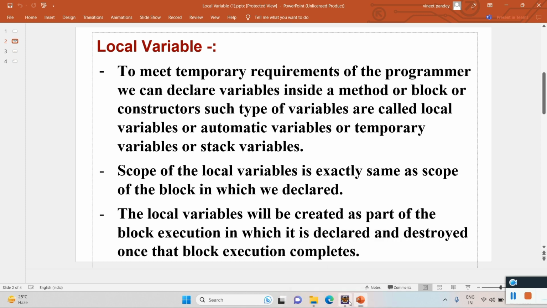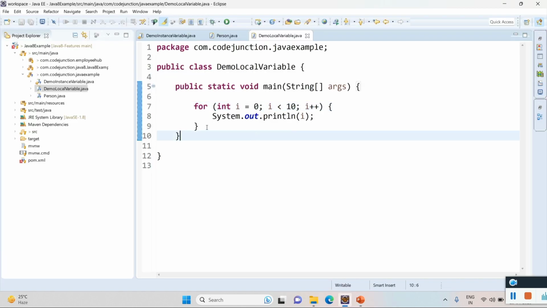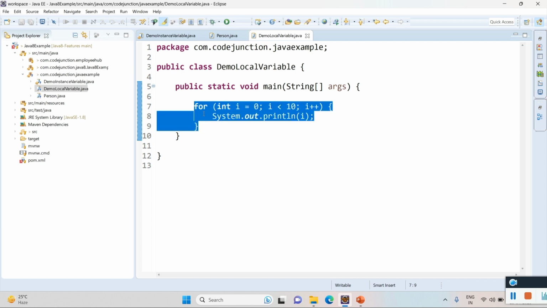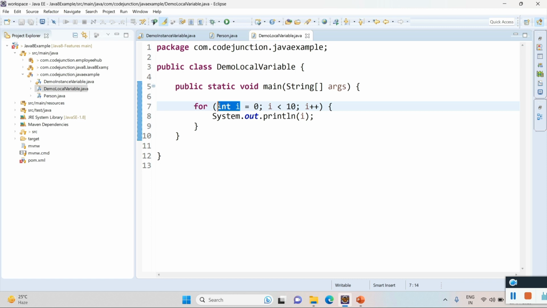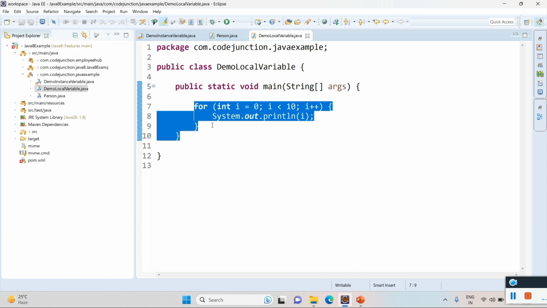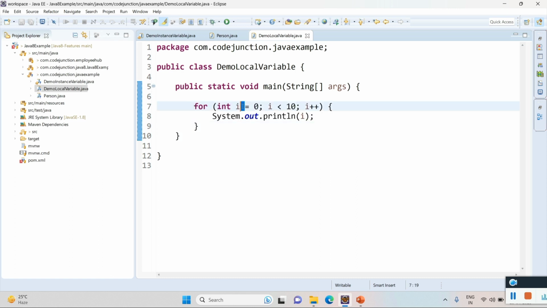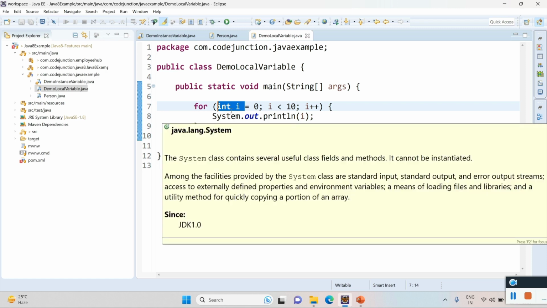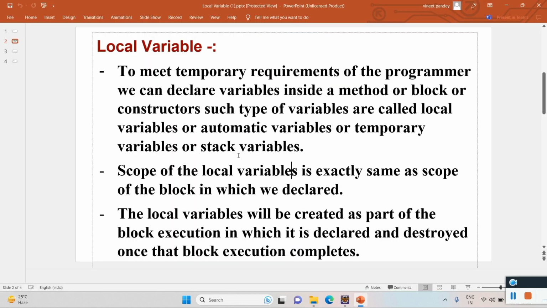So here, once the for loop is started, this local variable will be created, and once the for loop execution has ended, this local variable i will be destroyed. So its scope is the same as the block in which it is declared.